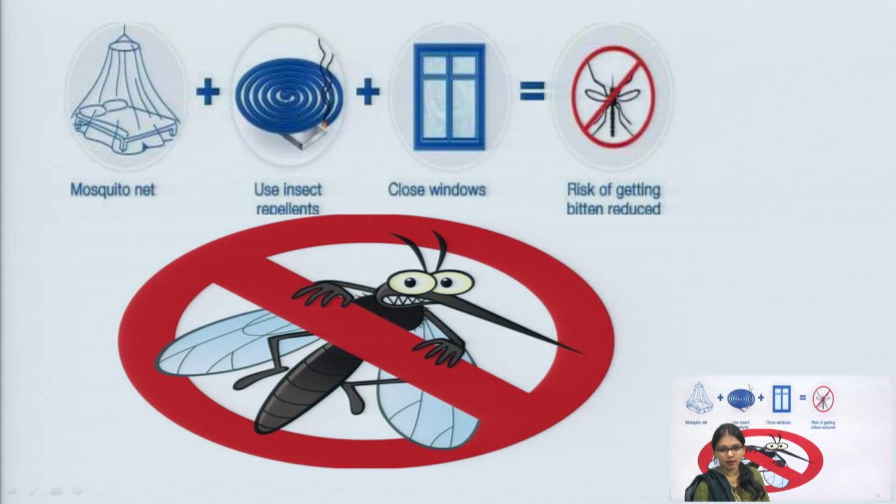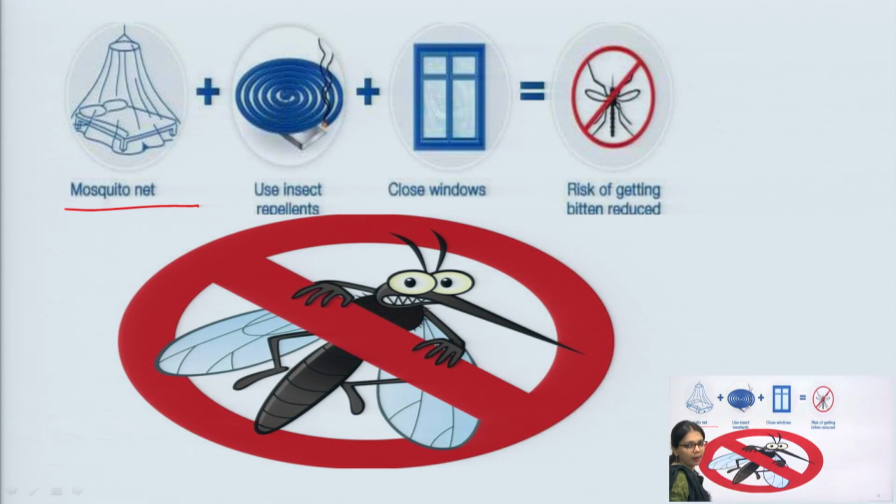You can see here the mosquito net. By using the mosquito net we can control or prevent malaria; it is one of the most important physical measures.